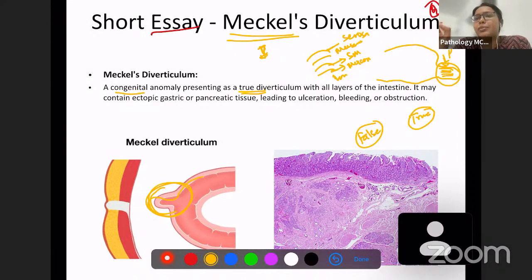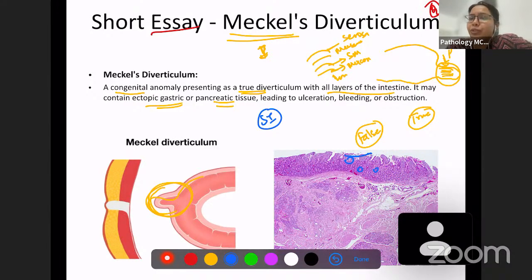So what is this Meckel's diverticulum? Why does it happen? With all layers of intestine, as we already know, it may contain ectopic gastric or pancreatic tissue. So where does this Meckel's diverticulum occur? It usually occurs in the small intestine. Small intestine usually has a different type of tissue. So it has mucin-rich glands over here, and then it has a mucosa.